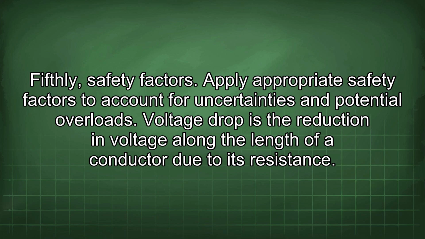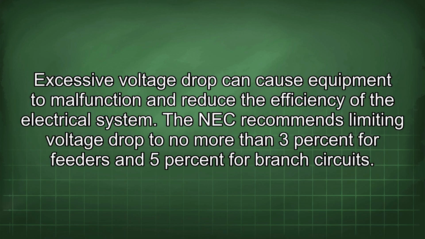Voltage drop is the reduction in voltage along the length of a conductor due to its resistance. Excessive voltage drop can cause equipment to malfunction and reduce the efficiency of the electrical system. The NEC recommends limiting voltage drop to no more than 3% for feeders and 5% for branch circuits.